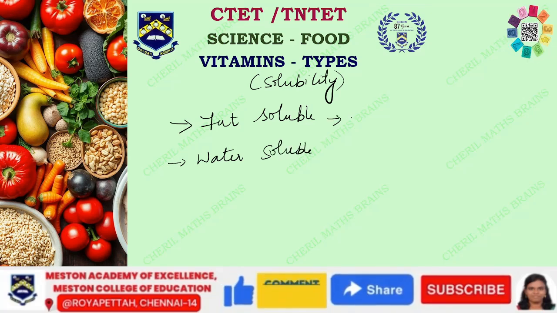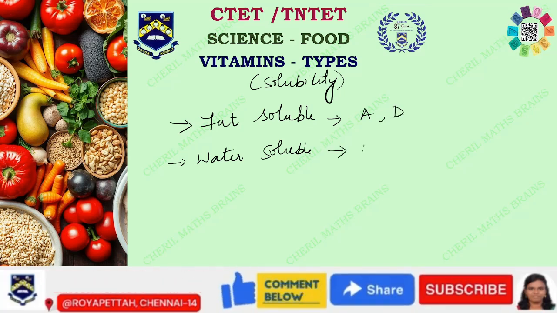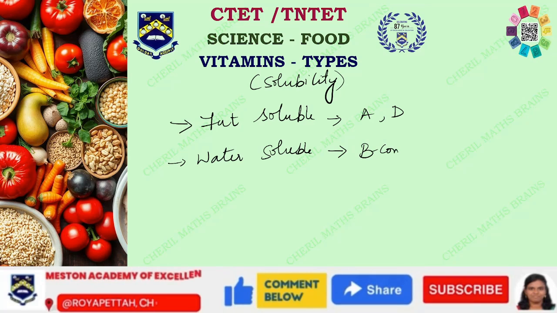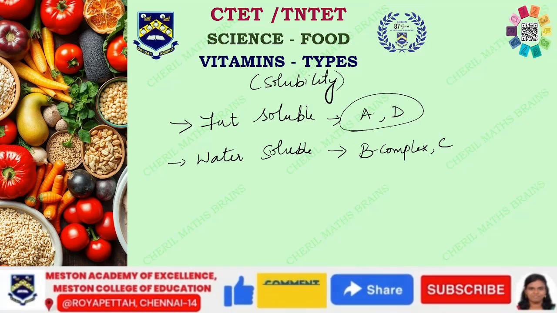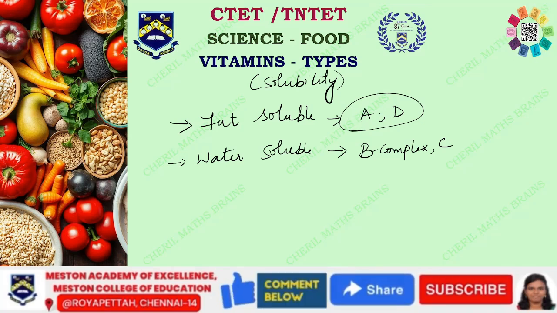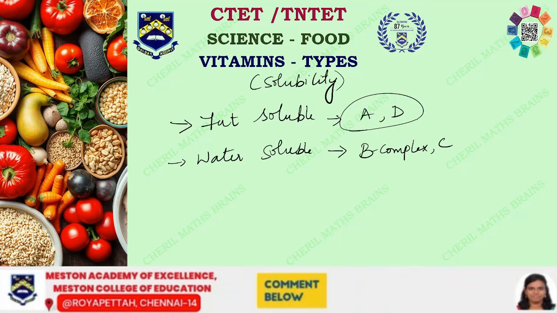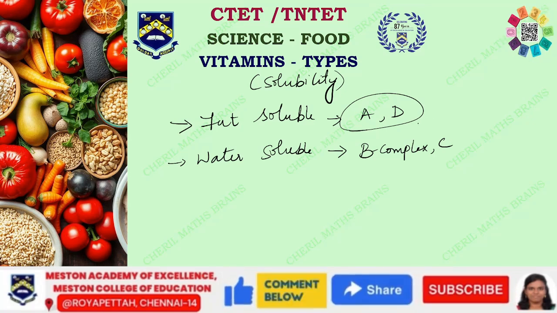Fat soluble include vitamins A and D, and water soluble include B complex and C. A and D are the ones we see in vegetable oils and so on. A human body can synthesize only two vitamins, D and K, so the other vitamins have to be obtained from food.